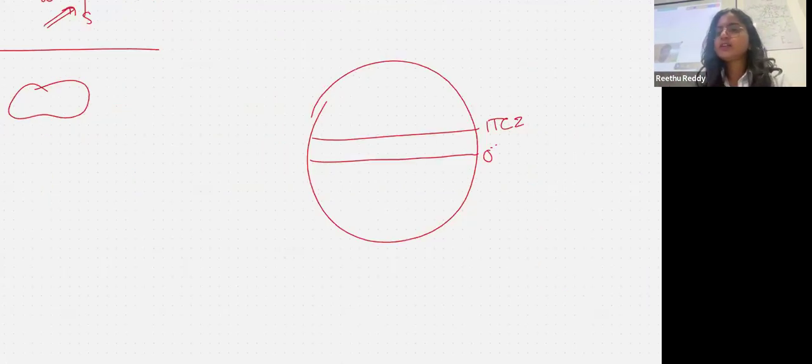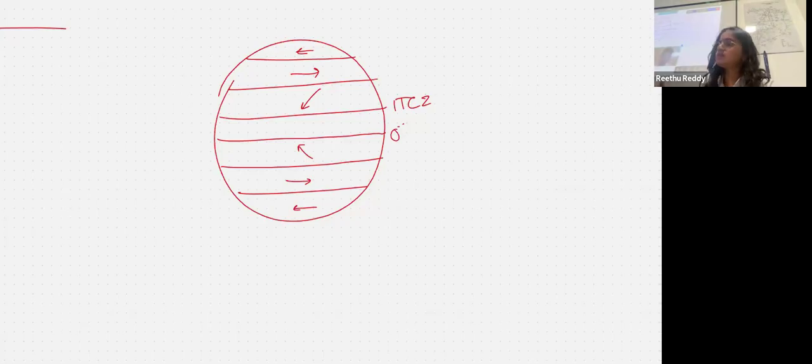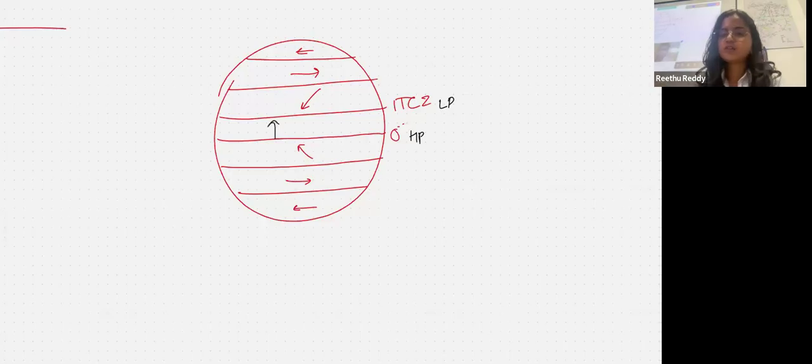We have the normal tricellular circulation where you have polar easterlies, mid-latitude westerlies, and northeast trade winds. Below the equator, you have the southeast trade winds. You have the mid-latitude westerlies and polar easterlies. But there is an empty slot here. ITCZ, low pressure. Equator, comparatively high pressure, because ITCZ is the area where there is lowest pressure on Earth. Literally anywhere else the pressure is high. Pressure goes from high to low. So it should technically go this way, but we are in northern hemisphere, so it will get deflected to the right. So wind goes this way. Do you see southwest? This is your southwest monsoon. So just the same thing in a different way.